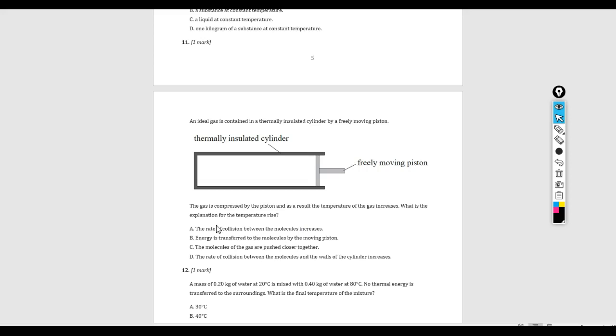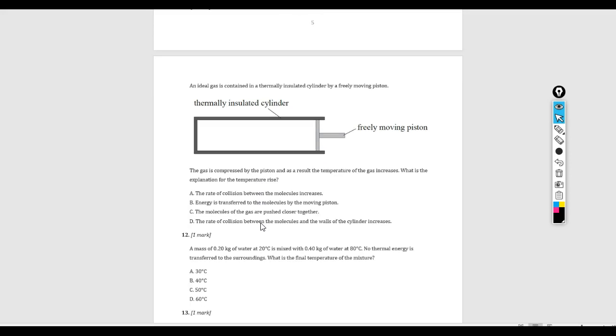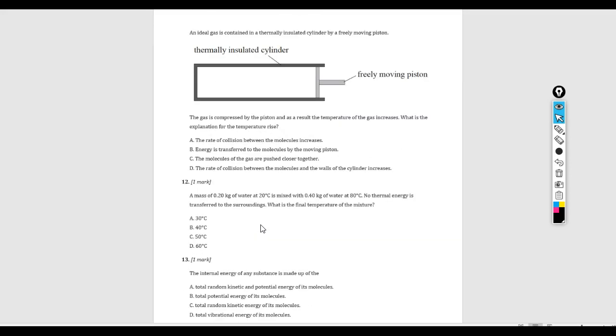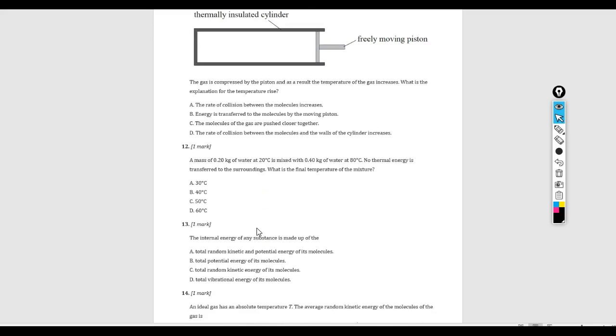The problem is only one of these explains temperature, right? So understand, what is temperature? A measure of the average kinetic energy of those particles. Question 12, a mass of 0.2 kilograms of water at 20 degrees Celsius is mixed with 0.4 kilograms of water at 80 degrees Celsius. No thermal energy is transferred to the surroundings. What is the final temperature of the mixture?